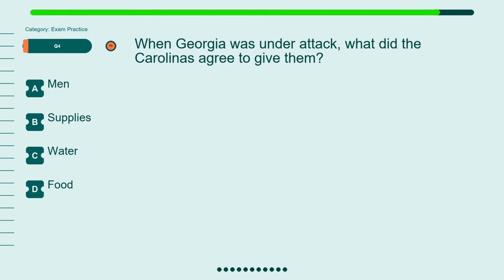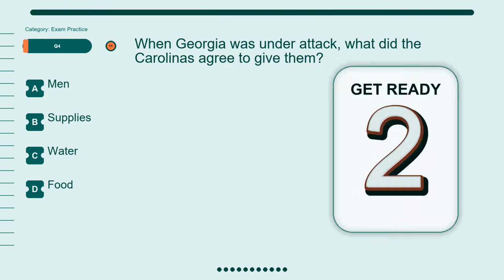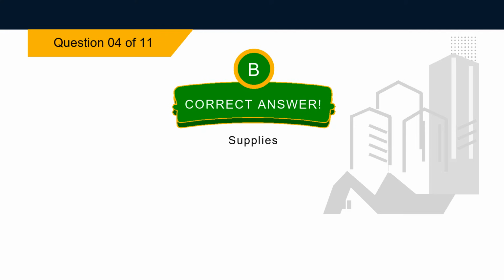Question 4. When Georgia was under attack, what did the Carolinas agree to give them? Option A, men. Option B, supplies. Option C, water. Option D, food. The correct answer is option B, supplies.